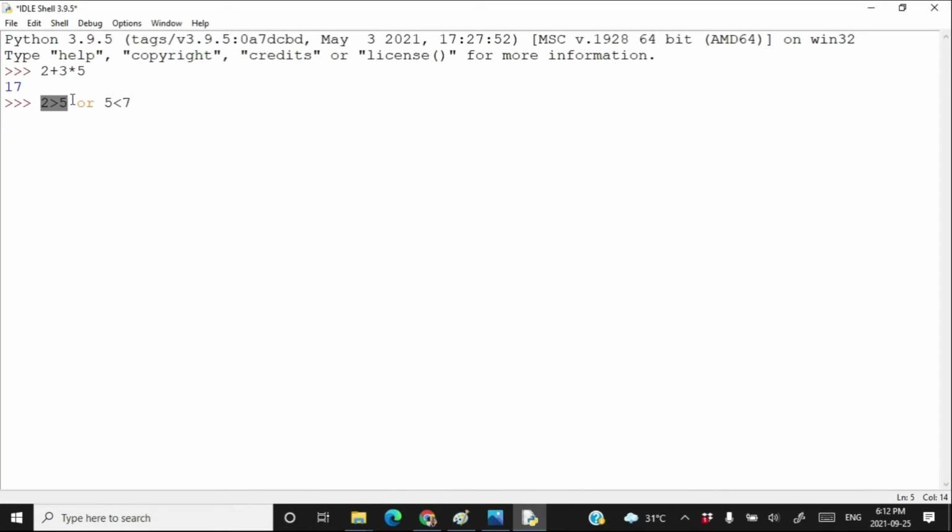Therefore, these two operators will be evaluated first. This one will be evaluated to false and this one will be evaluated to true. And then the OR operation will be applied on false or true, which is going to result in true.